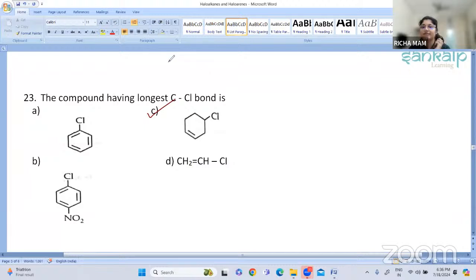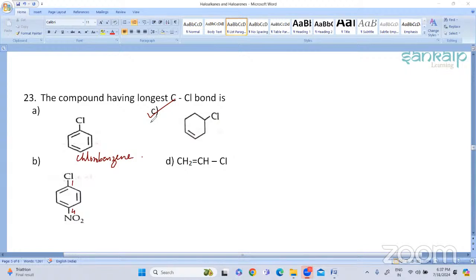In the first compound, option A, what you can see is chlorobenzene. This is chlorobenzene. This is 1-chloro-4-nitrobenzene. Ma'am, is it option C? Tell me. Ma'am, they have asked the longest C-Cl bond, so option D, ma'am, CH2=CH. Oh no, no, option C. Option C is the answer. Why it is option C, I will discuss.